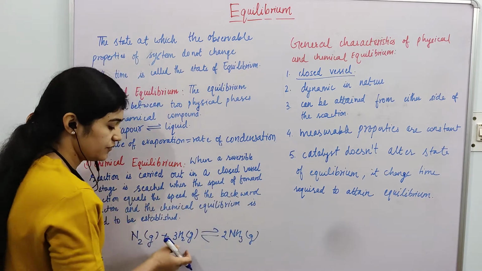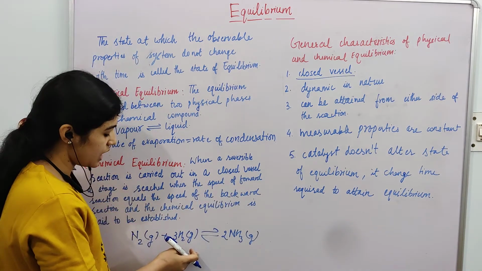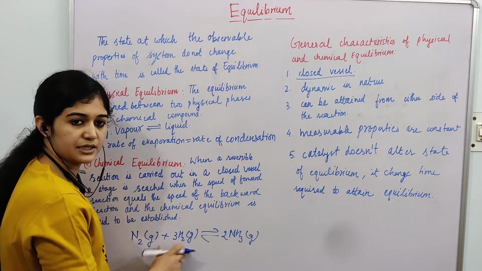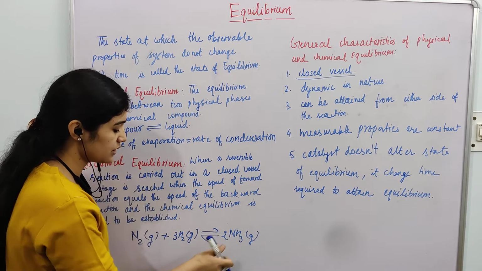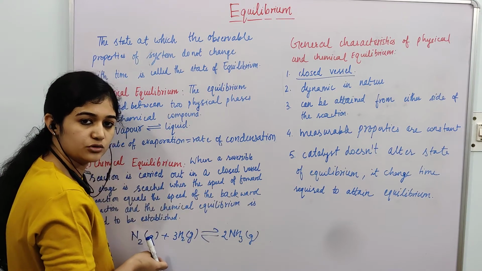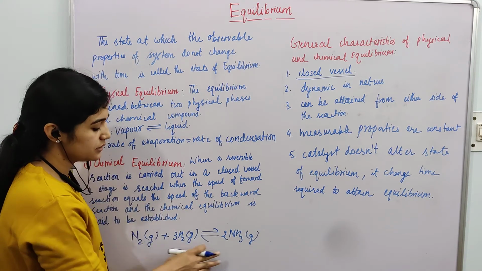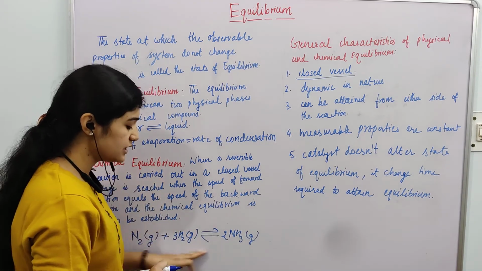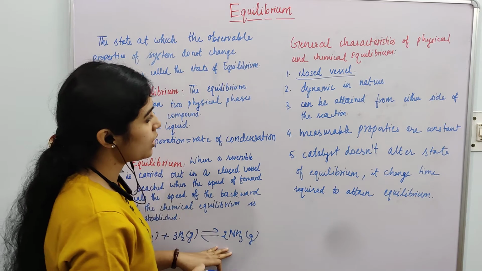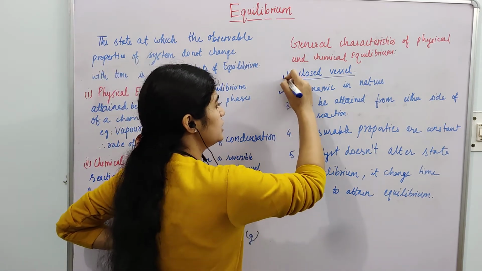In this example, I have told you how reactants are continuously converted into products and products are continuously getting converted into reactants, but the concentration remains constant. So the reaction is going on throughout, so it's dynamic in nature.